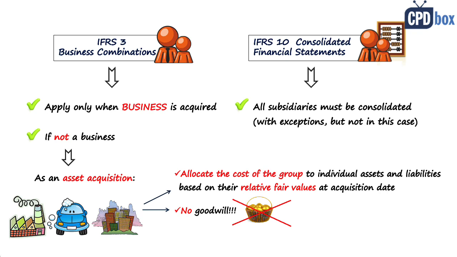And finally, if you acquired less than 100%, you have non-controlling interest, and that is always measured at fair value, never at a proportionate share, which is a very common method used when you work on the full consolidation of a typical parent-subsidiary relationship when there is a business involved. So here, non-controlling interest is measured at fair value only.